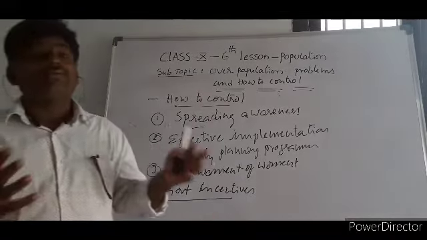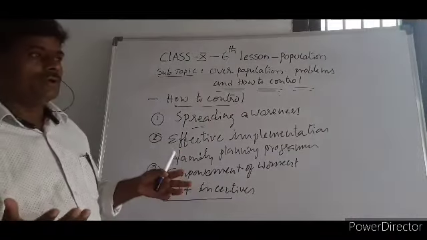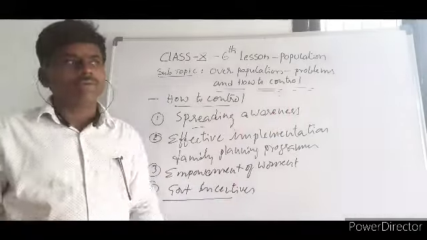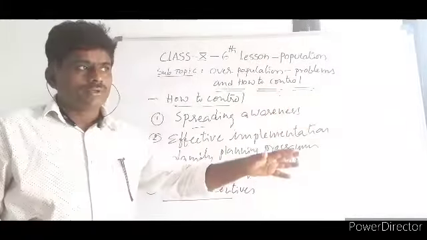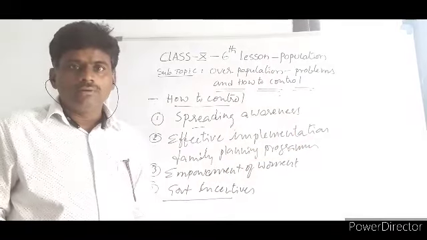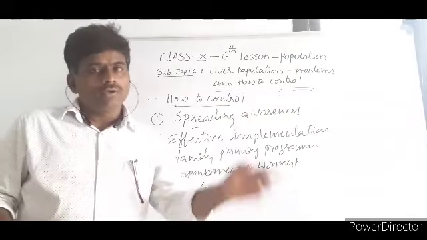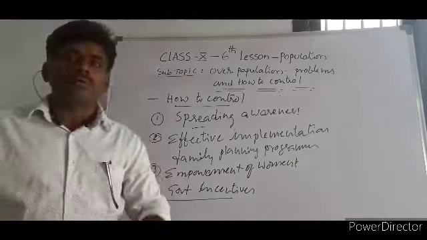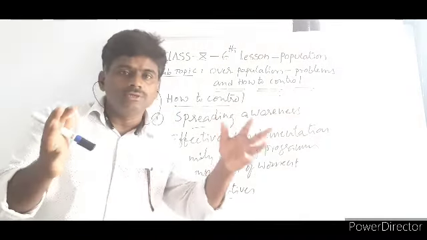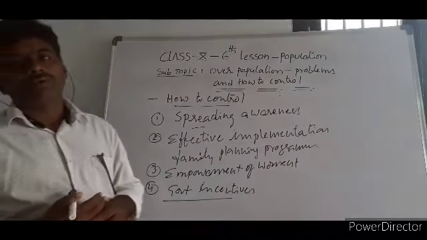If this is not done effectively, then houses are to be given for them. Children's education must be given, ration cards must be given, health cards must be given, employment cards must be given. Everything must be given for the people who are supporting. Those who are not supporting must be banned from all these activities. If these things are not done, it will be difficult to control this.